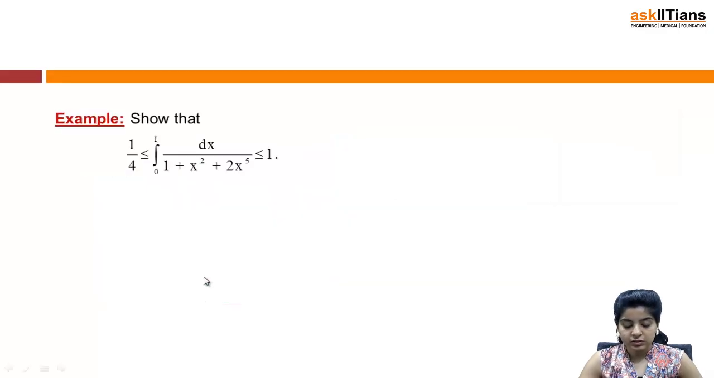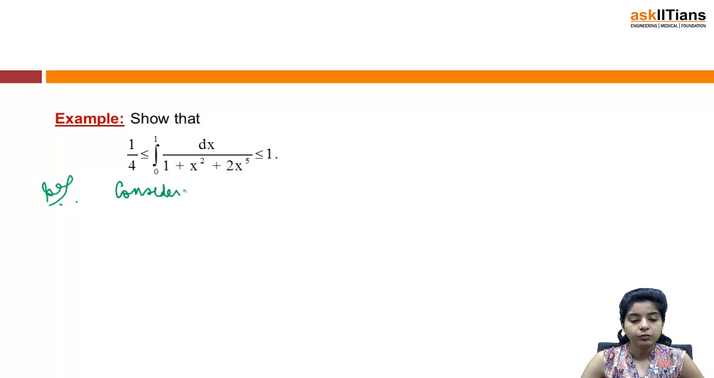So let us discuss some examples. Now the first example that I have is: show that 1 by 4 is less than or equal to integral 0 to 1 dx by (1 plus x square plus 2x^5) is less than or equal to 1.